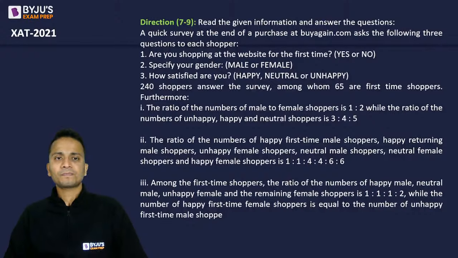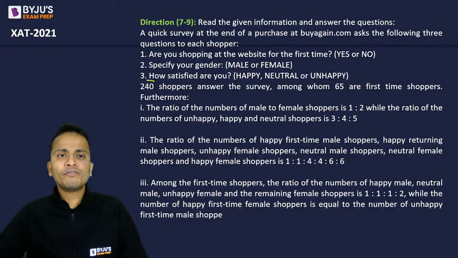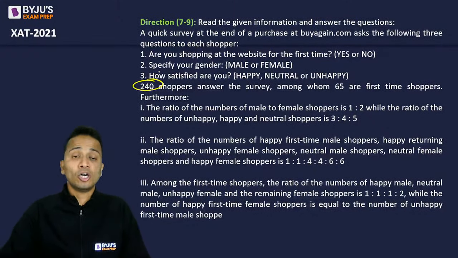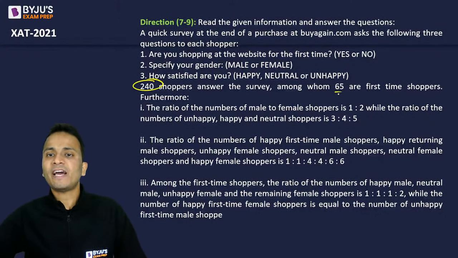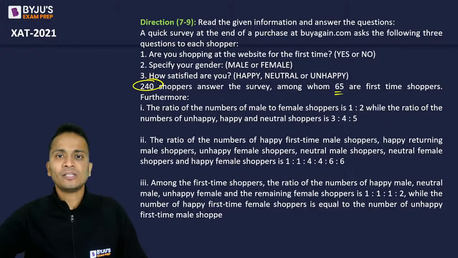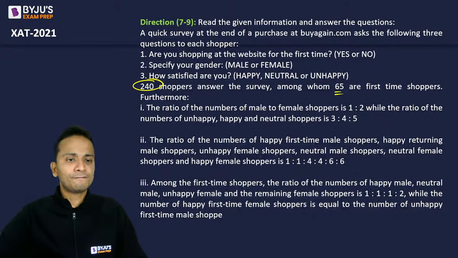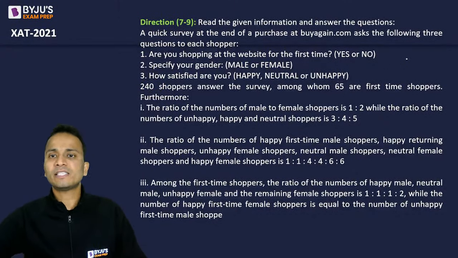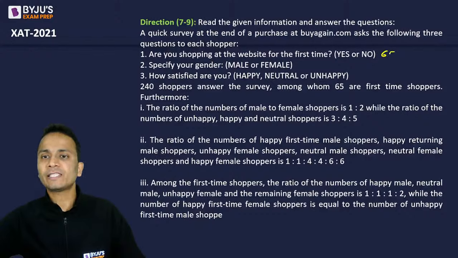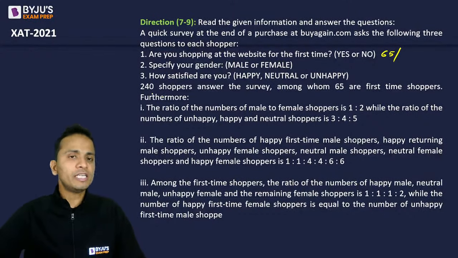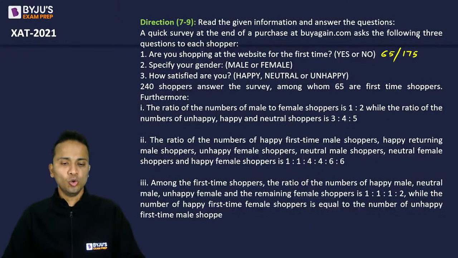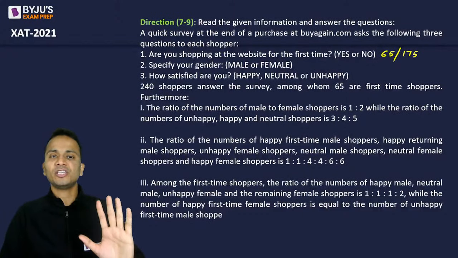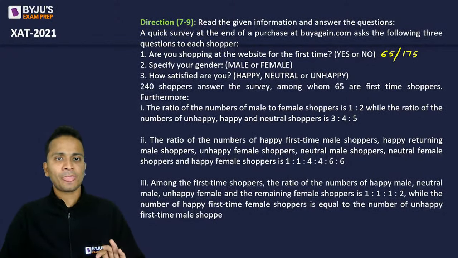Okay, right? Now, a total of 240 shoppers answer the survey, among whom 65 are first-time shoppers. So, if I look at the first answer, 65 will give yes, and 240 minus 65, that means 175 will give the answer as no. So the first bifurcation is done, right?